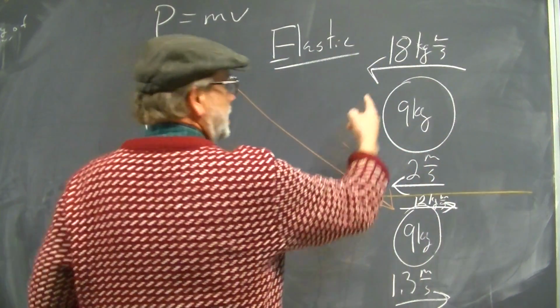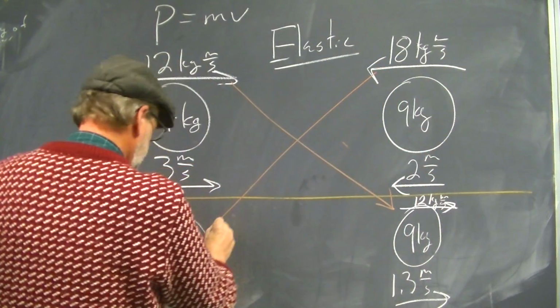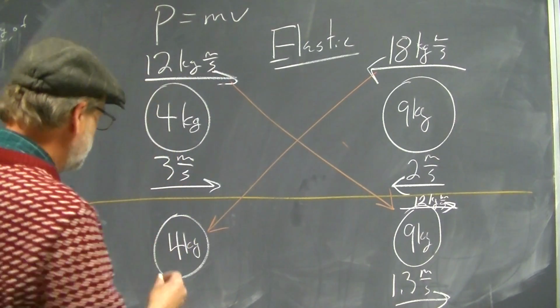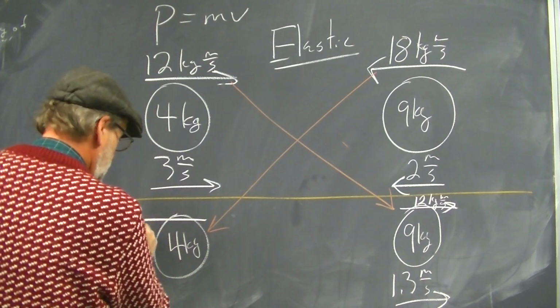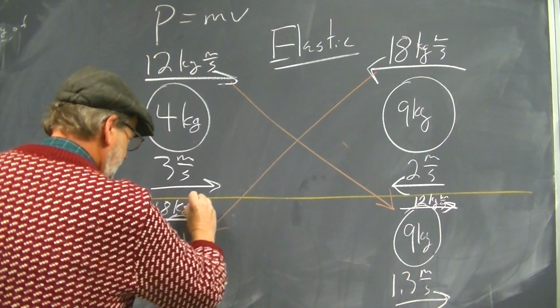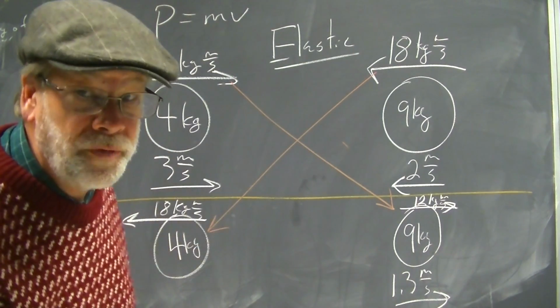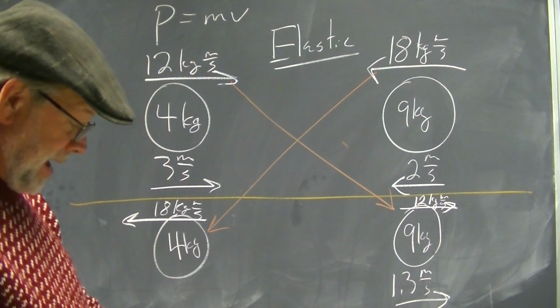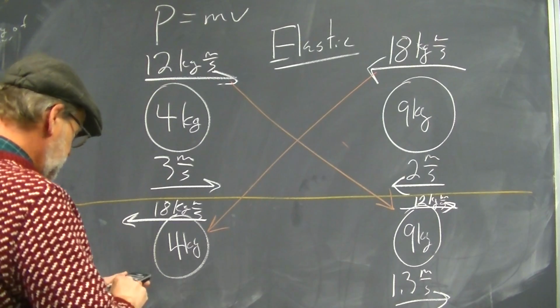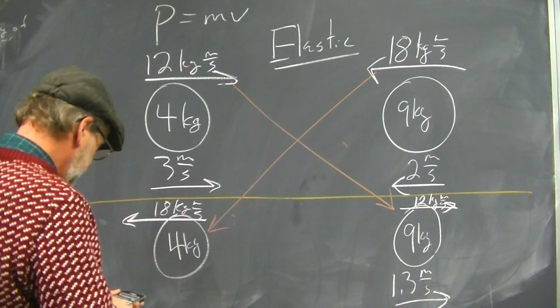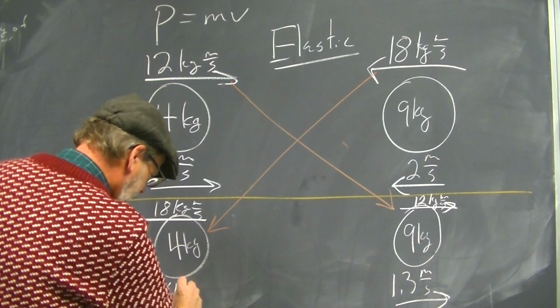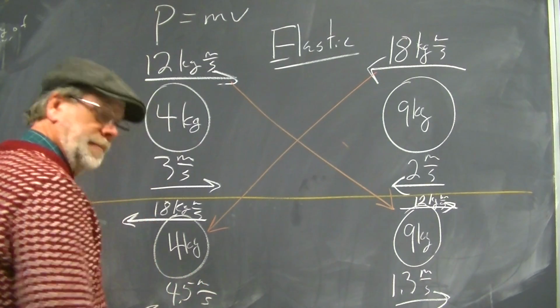Similarly, this 18 kilogram meters per second is all going to be transferred to the 4 kilogram ball. So, 18 kilogram meters per second continues to move to the left. Now it's carried by a 4 kilogram object. So we take 18 kilogram meters per second divided by 4 kilograms. The kilograms cancel out, and I see a velocity of 4.5 meters per second.